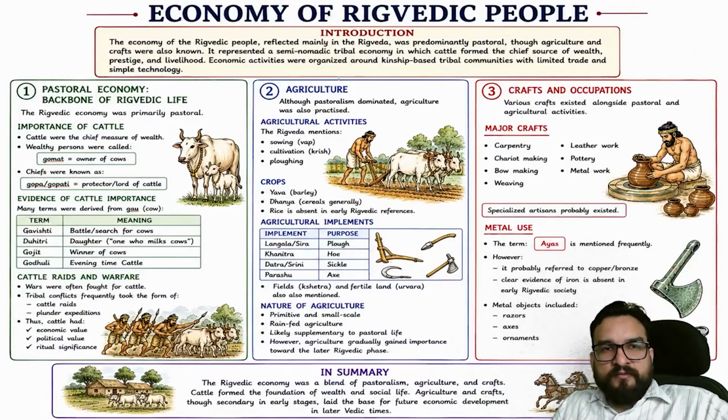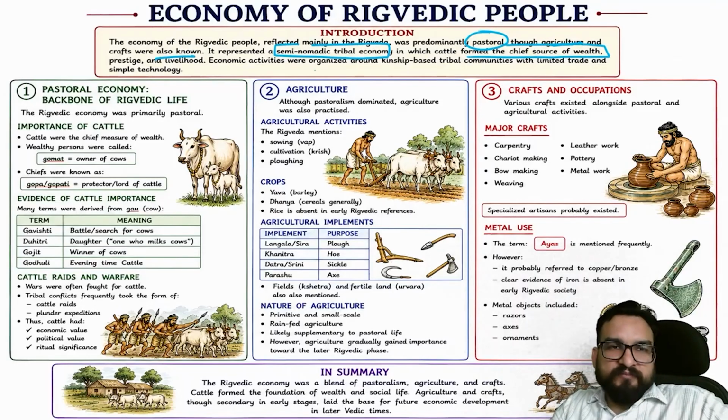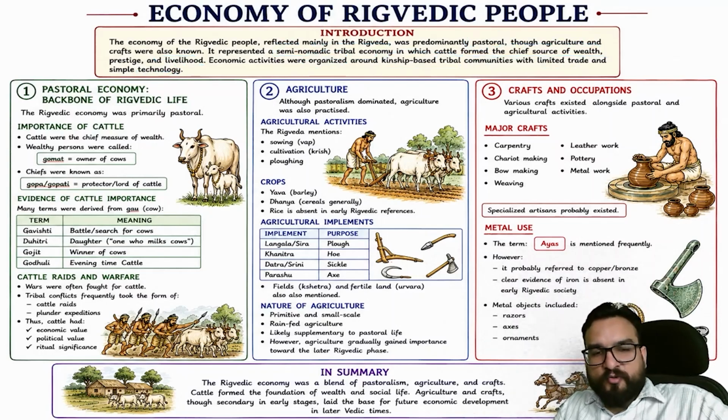See over here, guys. Introduction. The economy of the Rigvedic people, reflected mainly in the Rigveda, was predominantly pastoralist. Though agriculture and craft were also known over here, it represents a semi-nomadic tribal economy in which cattle formed the chief resource of wealth, prestige and livelihood. Economic activities were organized around kinship-based tribal communities with limited trade and simple technology. I hope you are understanding this.